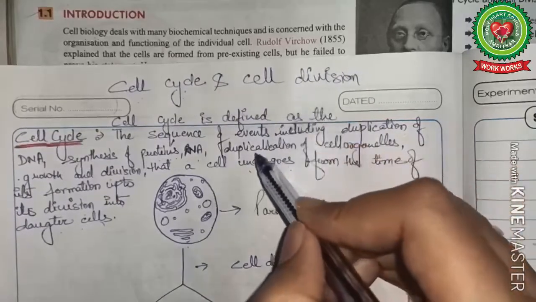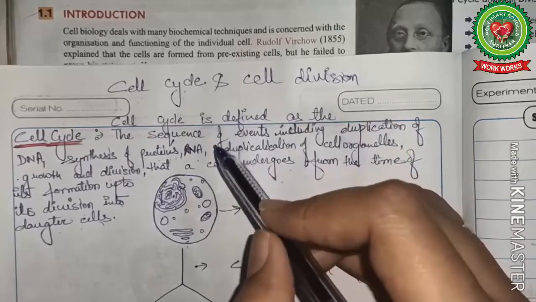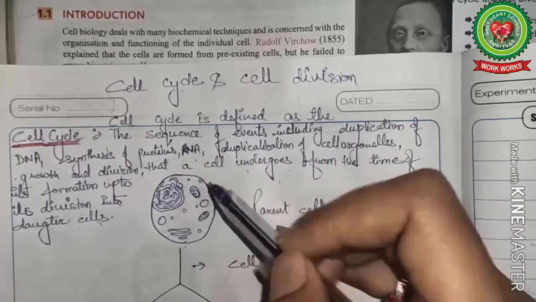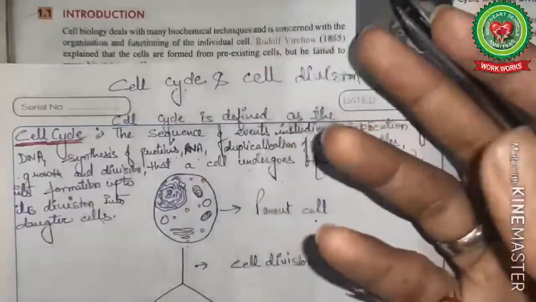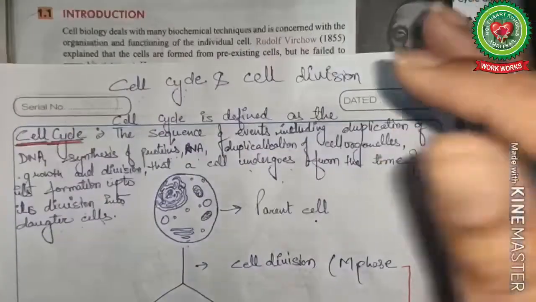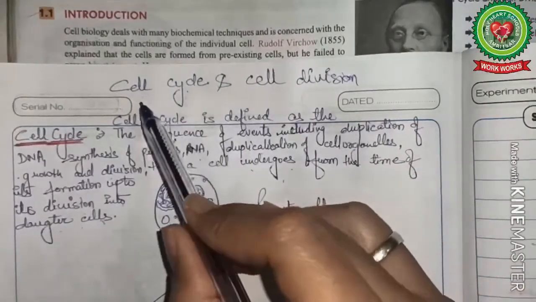Now, after the division, the cell will not continue with the division. It has to regain or reform the cell components. It has to regain its original size. It has to reform all the cell components that it has lost during the process of cell division. So all the sequence of events, including cell division, constitutes cell cycle.